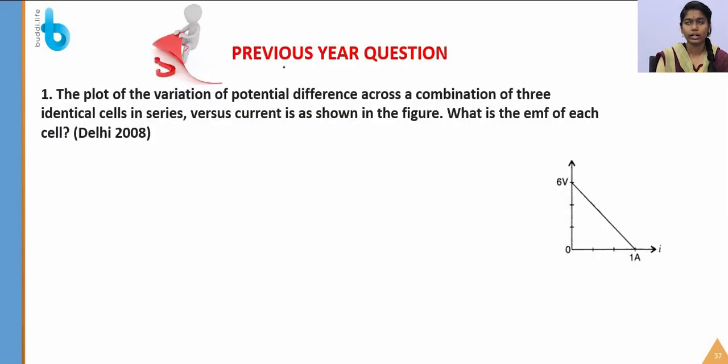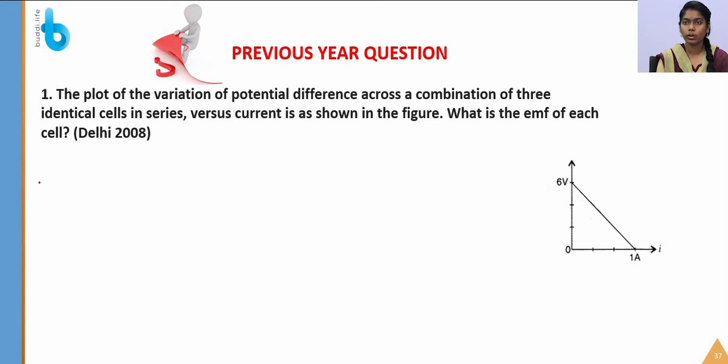Okay students, let's solve some previous year questions. This is a question taken from Delhi 2008. The first question was: the plot of the variation of potential difference across a combination of three identical cells in series versus current is as shown in the figure. This is a graph which shows the current versus voltage. What is the EMF of each cell?